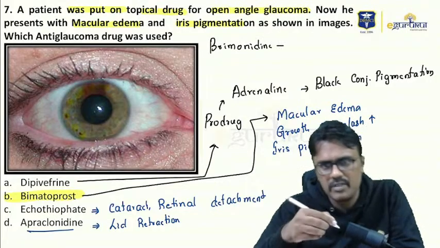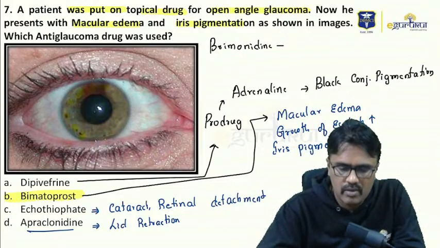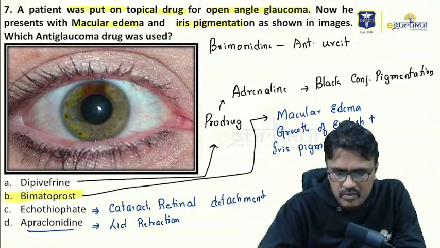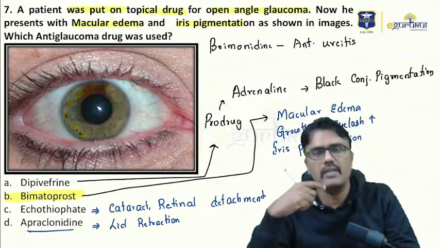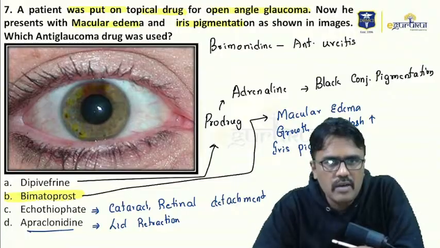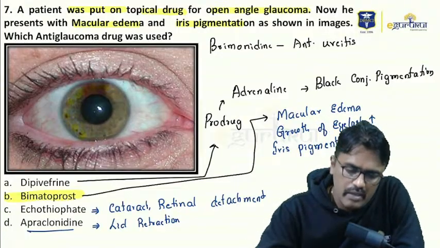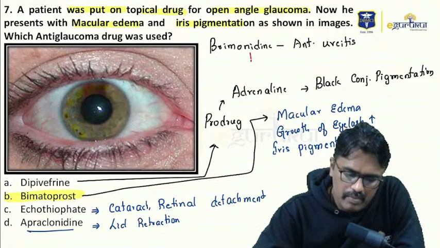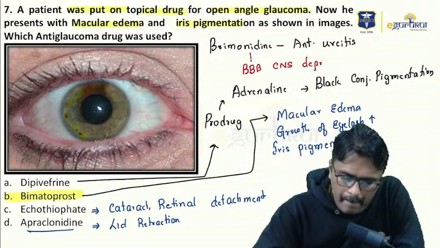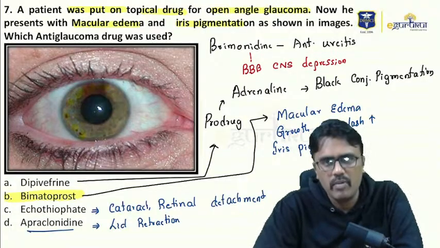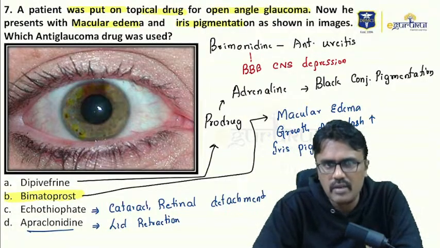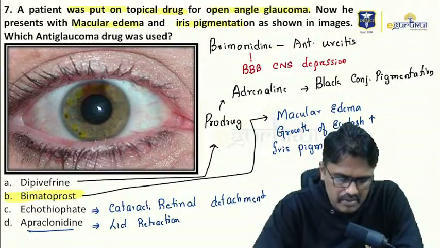The specific adverse effect of brimonidine is that it causes anterior uveitis, and it can also cross the blood-brain barrier and may cause CNS depression. So the major question that is asked is about the prostaglandins' adverse effect.